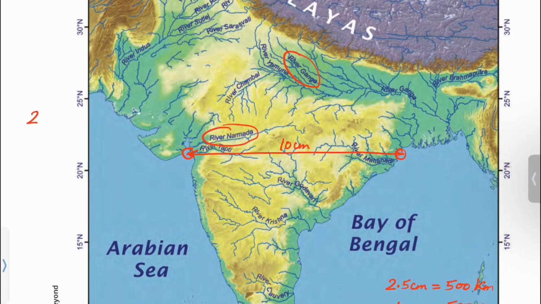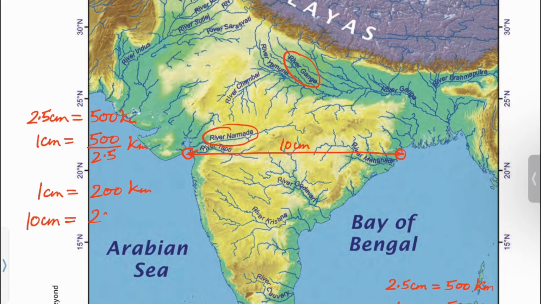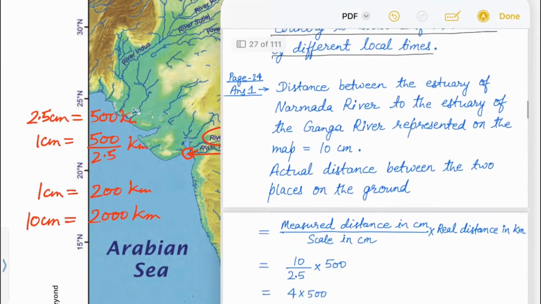The scale here is 2.5 cm equal to 500 km, or 1 cm is equal to 500 upon 2.5 kilometers, or 200 kilometers. That means 1 centimeter on the map corresponds to 200 kilometers on the ground. That means 10 centimeters on the map will be equal to 2000 kilometers on the ground. You can write the answer like this.